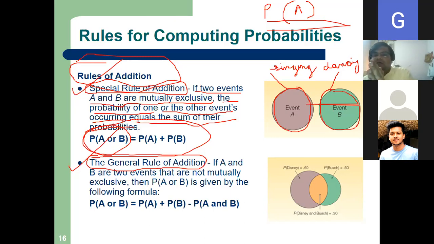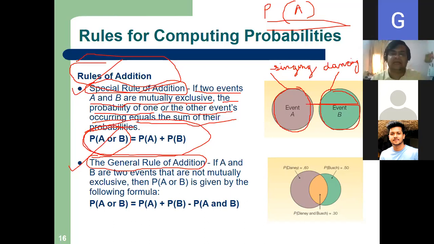Event B, I call the students who know dancing. And in this class, suppose there is no student who knows both singing and dancing. That means for the two events, students who know singing and students who know dancing, there is no overlapping between them, and there is no student who knows both singing and dancing. So what does my rule of addition say? If two events A and B are mutually exclusive,